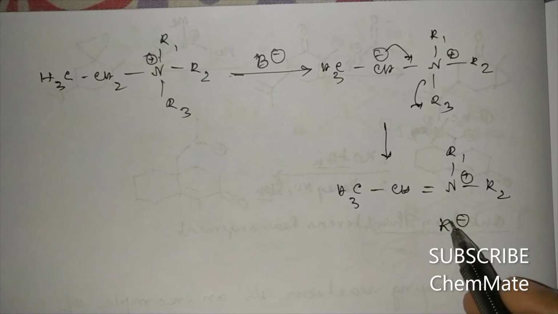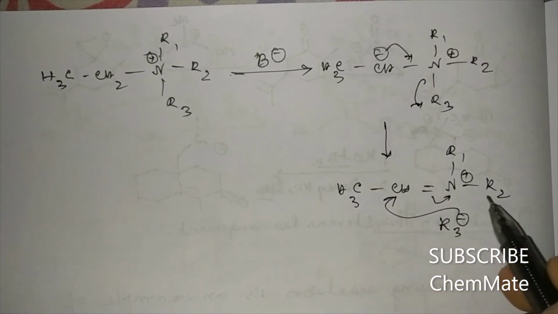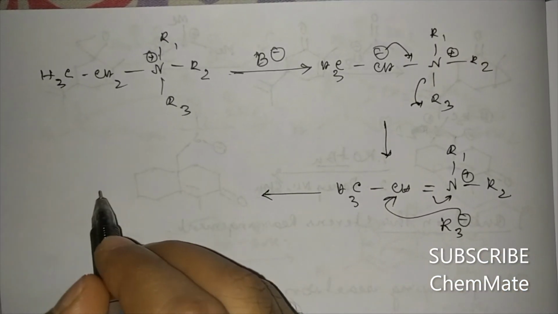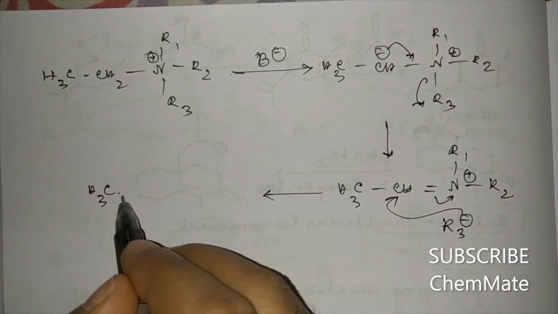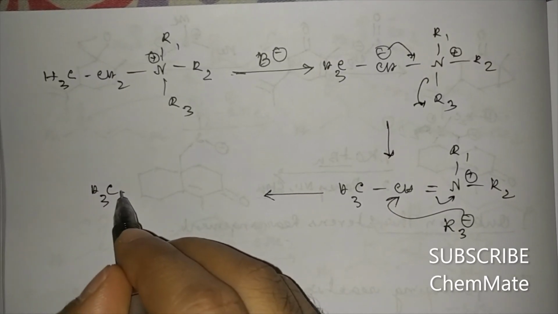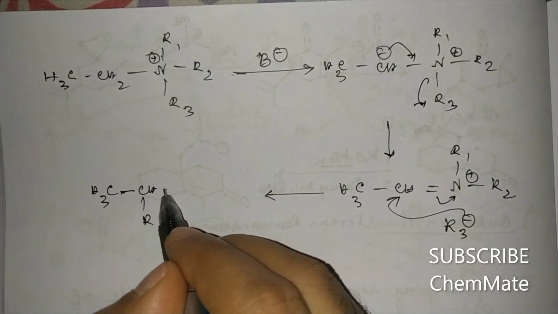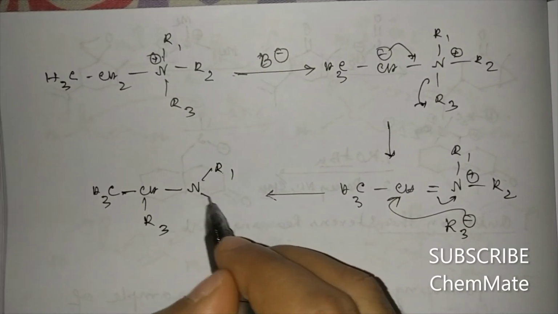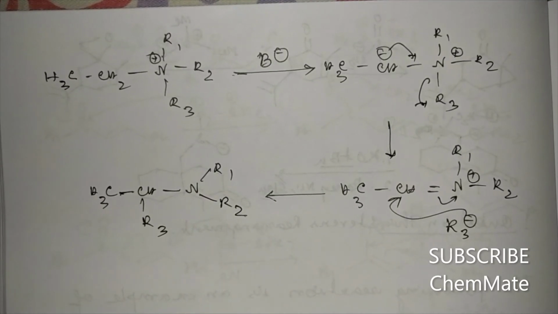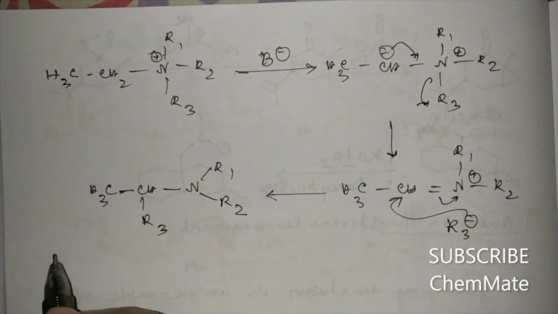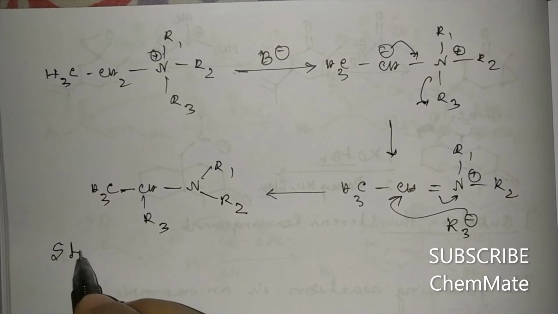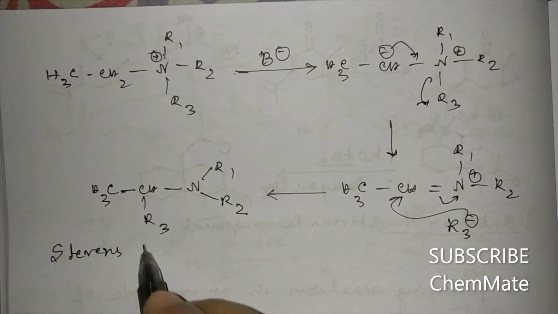Now it will attack this carbon, and this type of rearrangement reaction will occur. This reaction is known as the Stevens rearrangement.